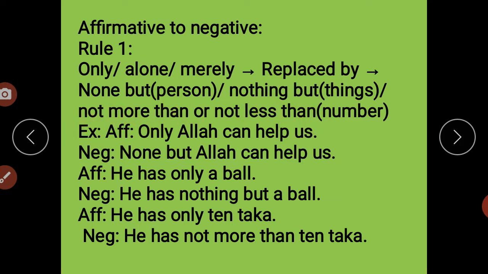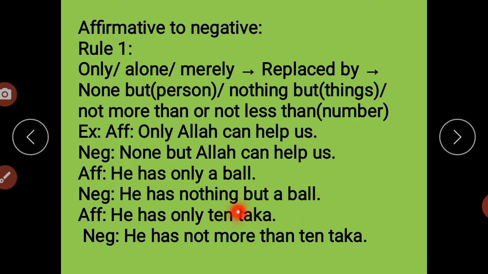For example, only Allah can help us. Allah is God. None but Allah can help us. Got it? This is our affirmative sentence, and this is our negative sentence. Clear, students? Another example: he has only a ball. It's a thing, तो थिंग के लिए हमने क्या यूज़ किया है? He has nothing but a ball.